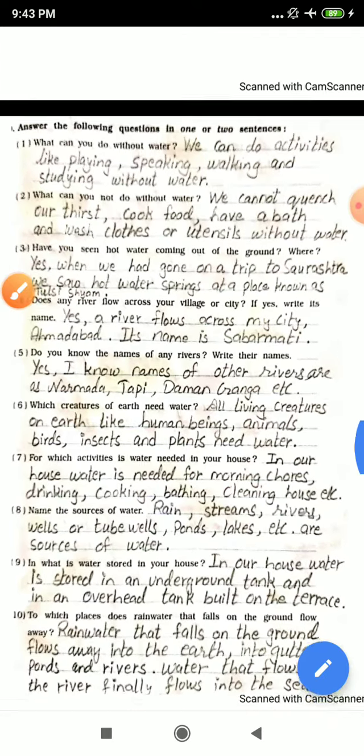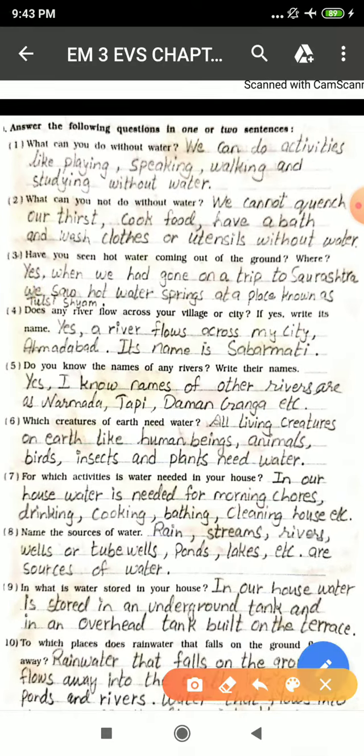What can you do without water? We can do activities like playing, speaking, walking and studying without water. So students, as I told you before, we can do these activities without water, but we need to have water after doing these activities.